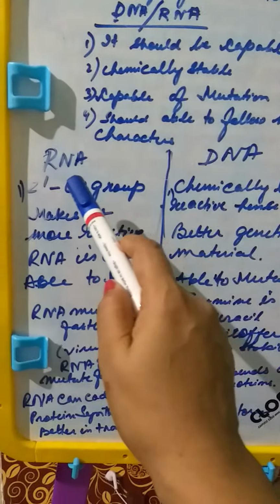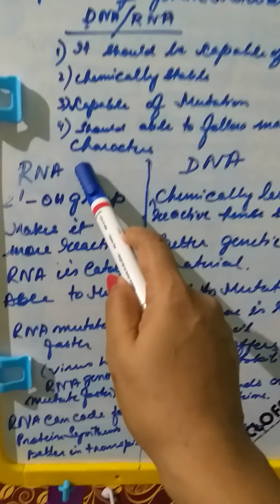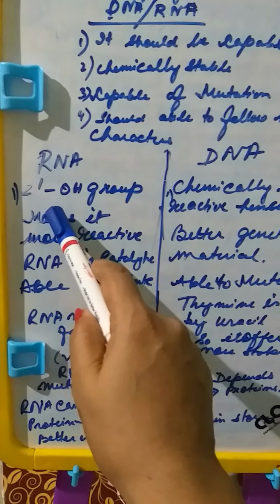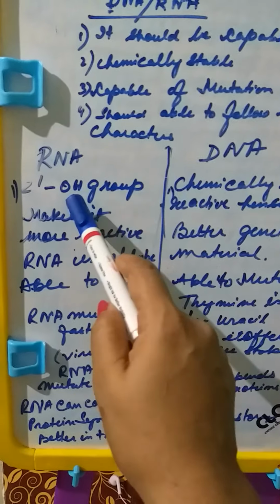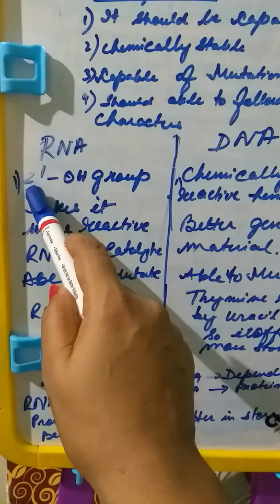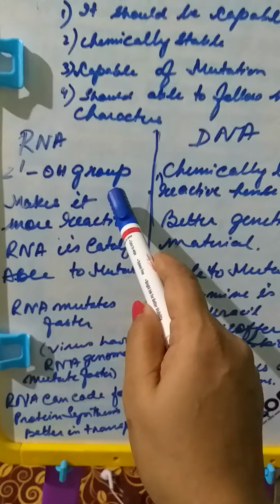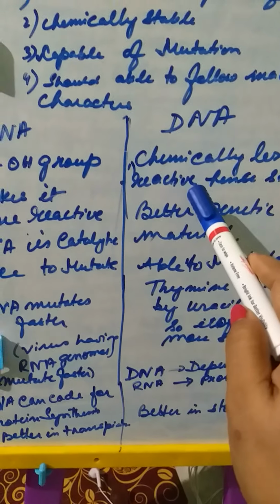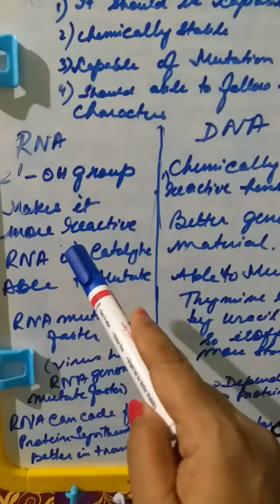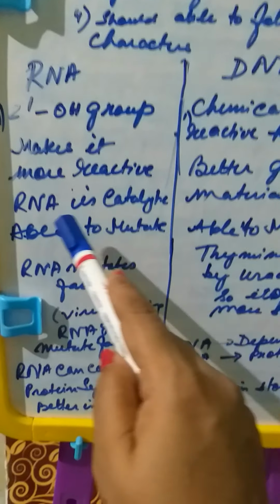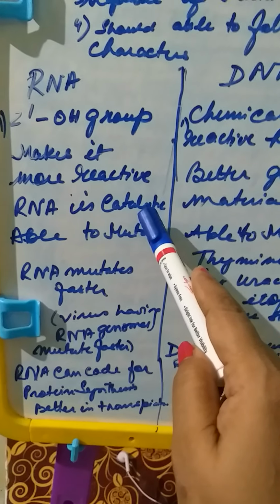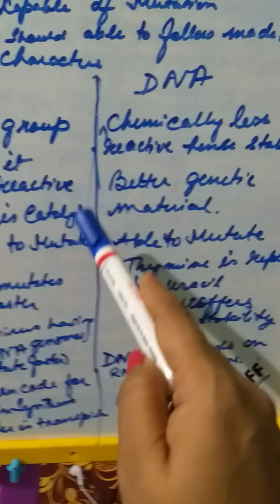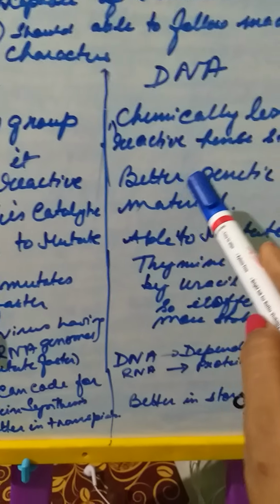Now if we categorize the RNA and DNA into two groups, we find that RNA has an extra OH group, a hydroxyl group, at the second carbon end. This makes it more reactive, but DNA is comparatively less chemically reactive. Since RNA is more reactive, and RNA is catalytic whereas DNA is not catalytic, DNA in comparison to RNA is a better genetic material.